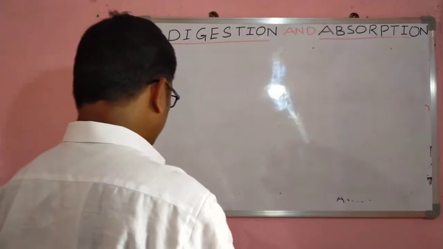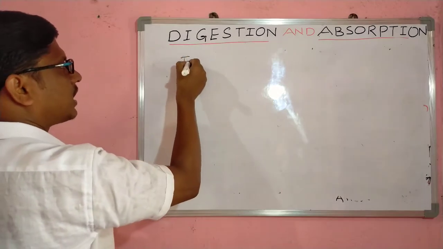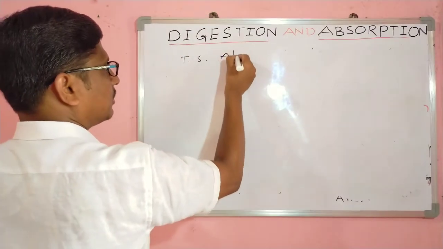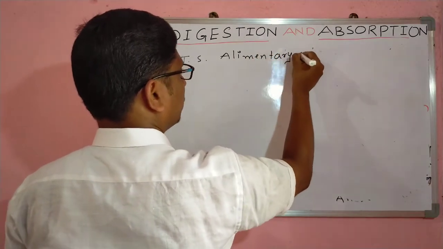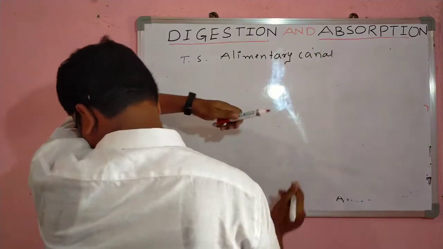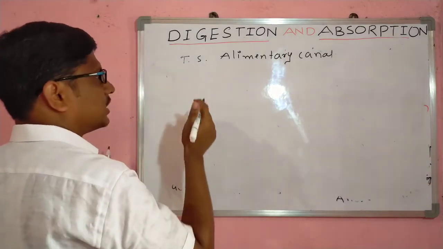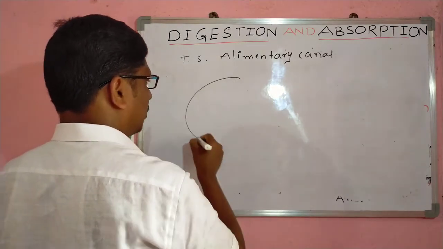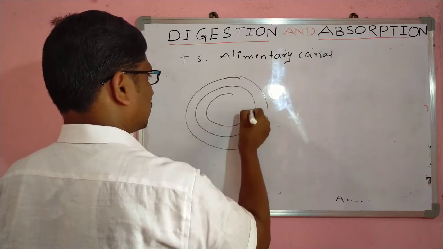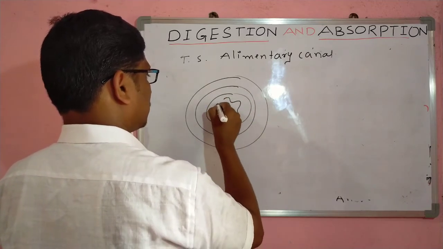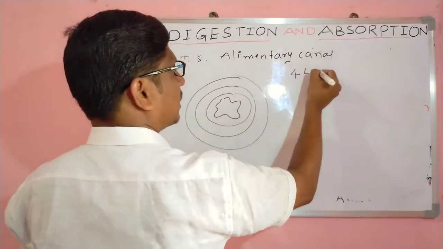Right. In the transverse section, TS of the alimentary canal, a total of four layers are present.